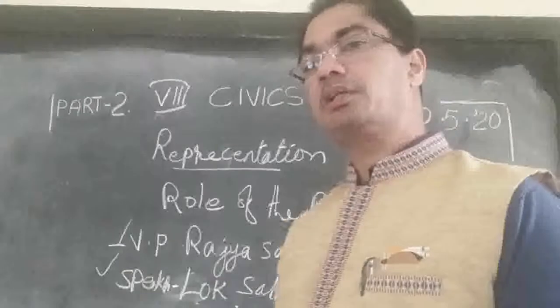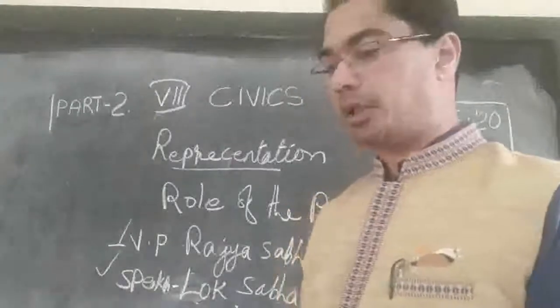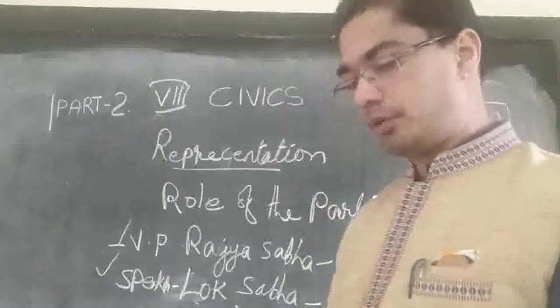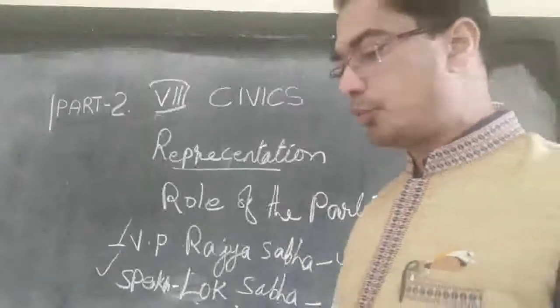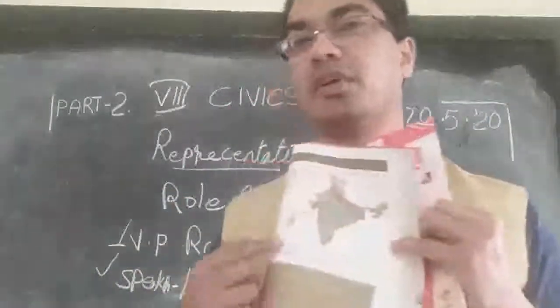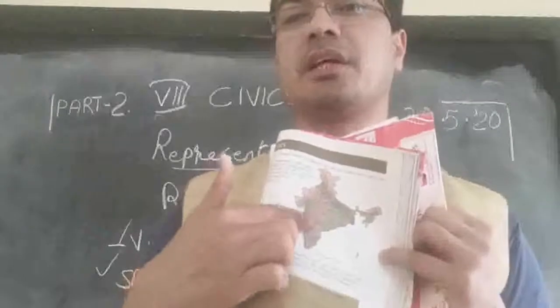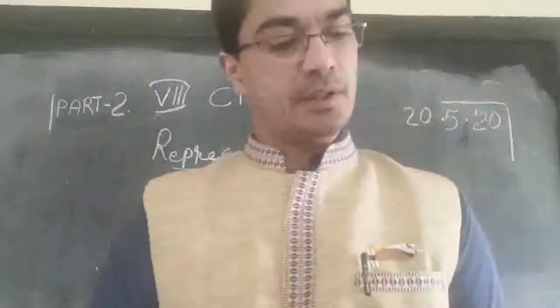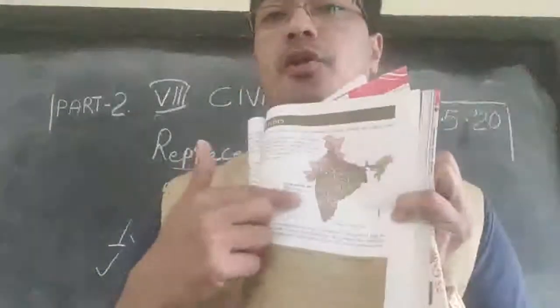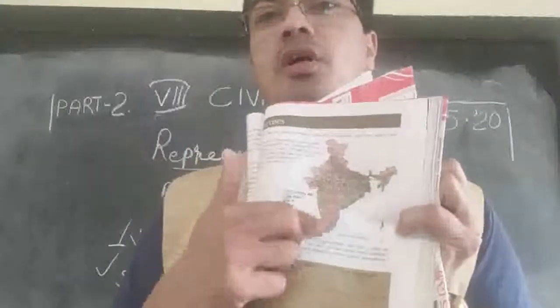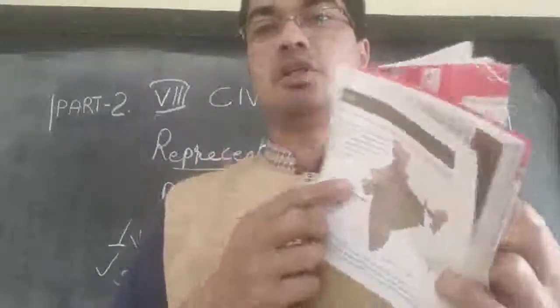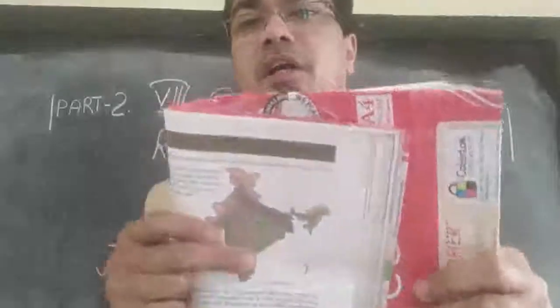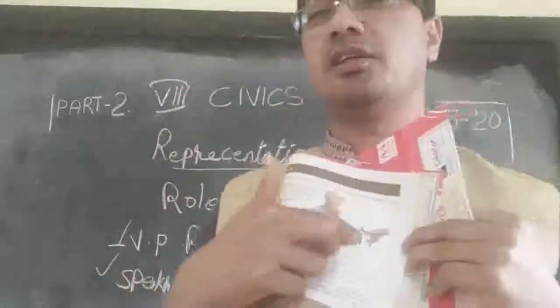You can see on page 141, figure 41, the map of India is given there, and it is divided into numerous parts, each a constituency. There are supposed to be 545 constituencies in India.